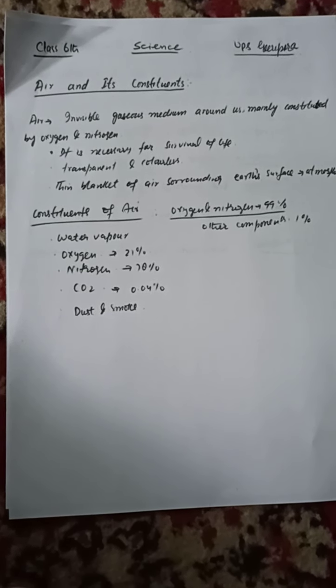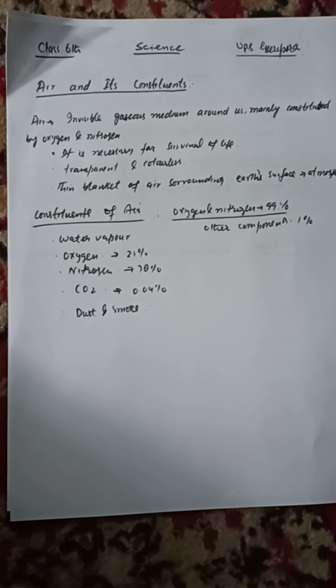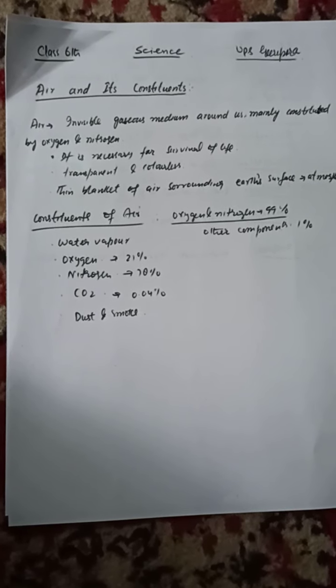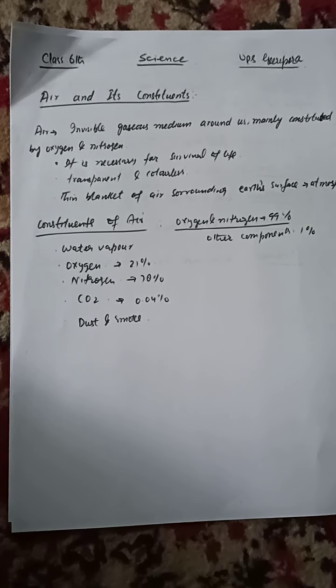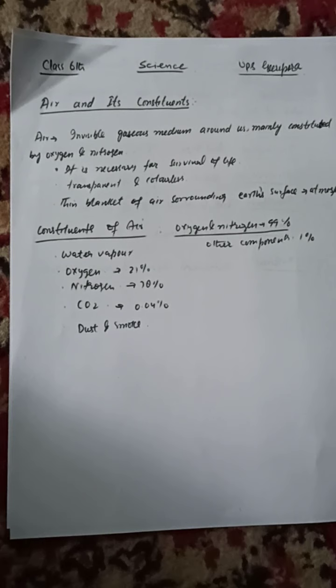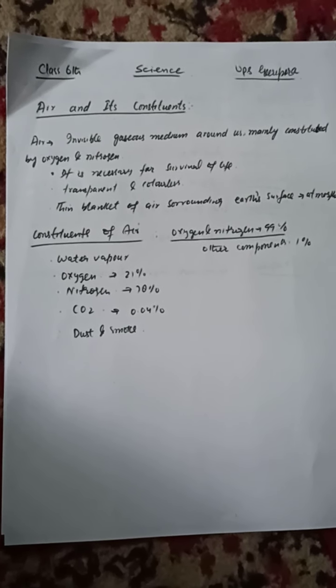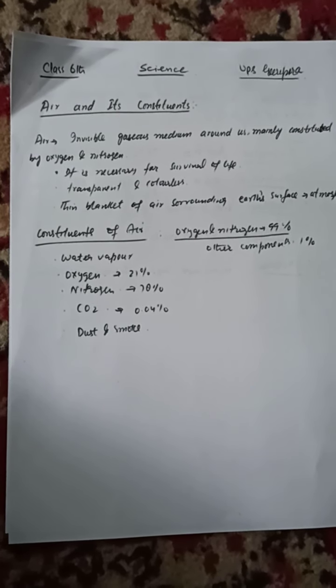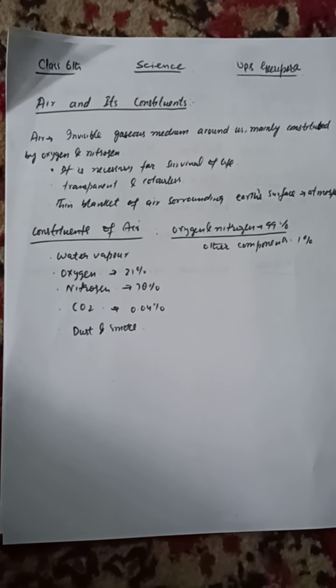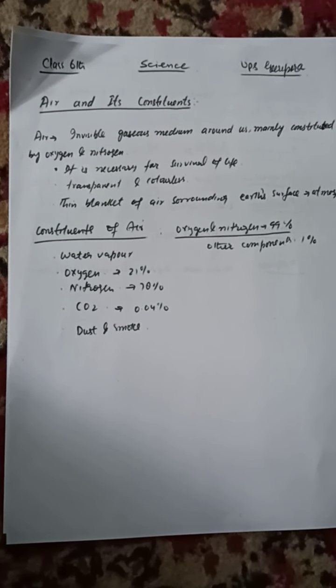Dear students, our today's topic is air and its constituents. Air is the invisible gaseous medium around us, which is mainly constituted by oxygen and nitrogen. It is through this air that we are able to carry out the process of respiration, or we can say that air is necessary for the survival of life on the earth.